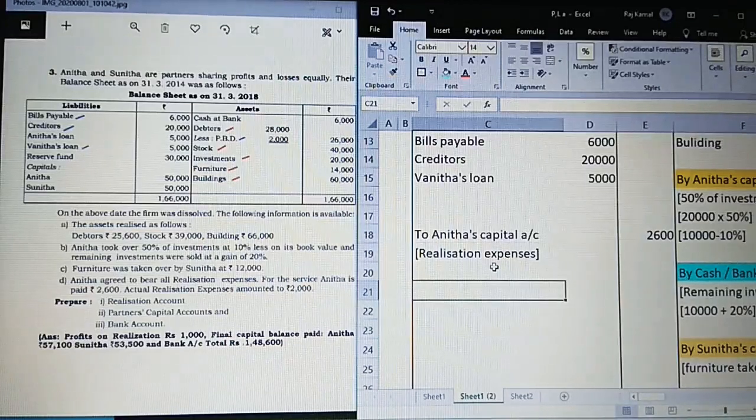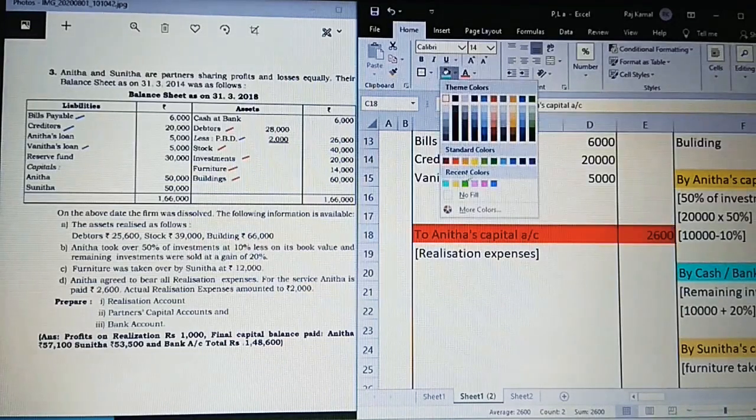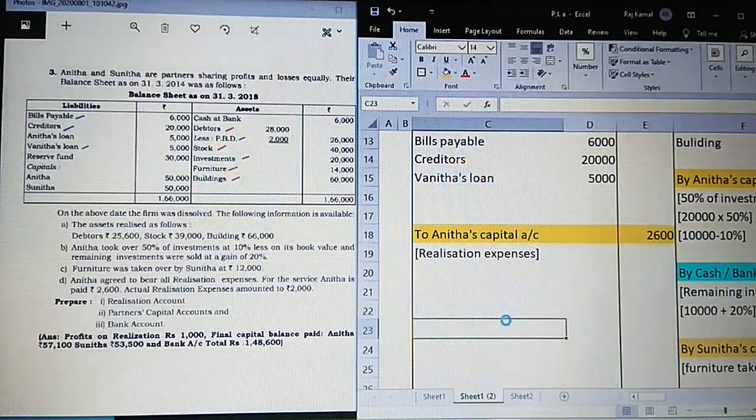So to Anita's capital account, 2,600 we have transferred. This is the thing which we have to keep following. If any partner is paying, post to partner's capital account. If any partner is taking the assets, post it to partner's capital account. Clear?